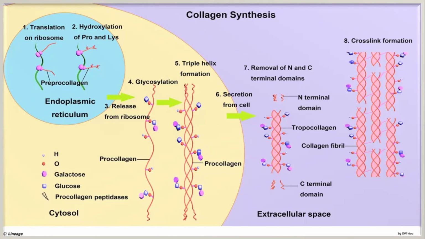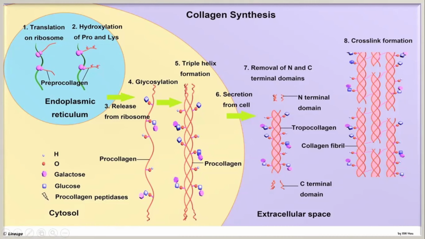Collagen fibrils require some strength, and this is done by cross-linking formation. As you can see in this diagram, number 8, cross-link formation. So here is the story. An amine group on lysine and hydroxylysine is removed in the presence of lysyl oxidase, and the remaining group, which is an aldehyde group, comes closer and combines with the amine group of another chain, and this results in a condensation reaction, and a cross linkage is formed. Remember, lysyl oxidase is a copper containing enzyme. So this is the end of the collagen synthesis.